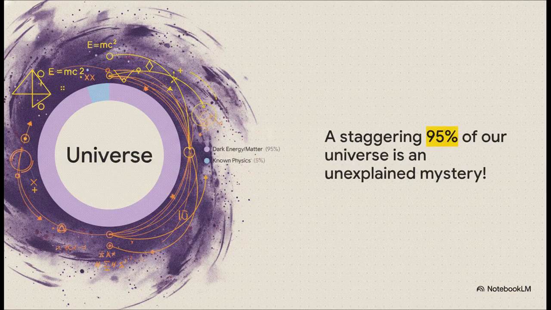Here's the wild part. While we have quantum field theory, our best description of the universe completely fails to include gravity. They just don't mix mathematically at all. And if you look at the actual breakdown of our universe, a staggering 95% of it is made of completely unexplained dark energy and dark matter. Think about that. Everything we just talked about, Newton, Einstein, quantum mechanics, it all fits into that tiny 5% slice of known physics. The rest is a total mystery.